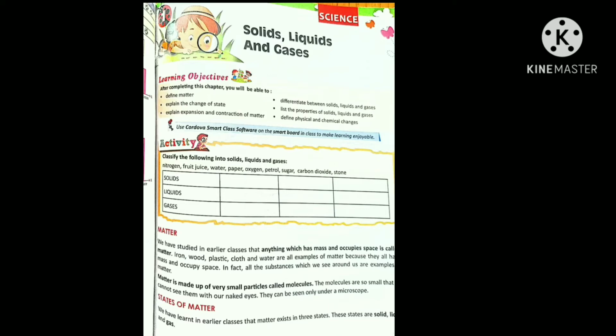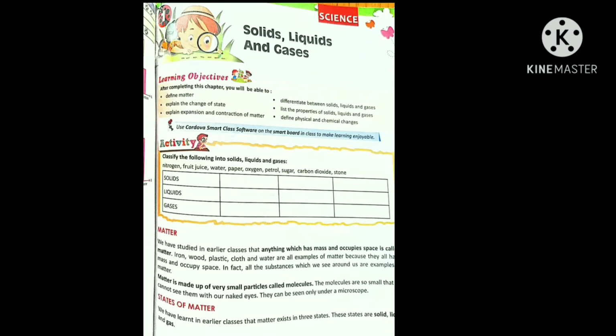Iron, wood, plastic, cloth and water are all examples of matter, because they all have mass and occupy space. In fact, all the substances which we see around us are examples of matter.